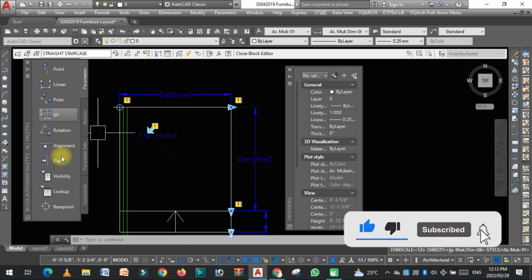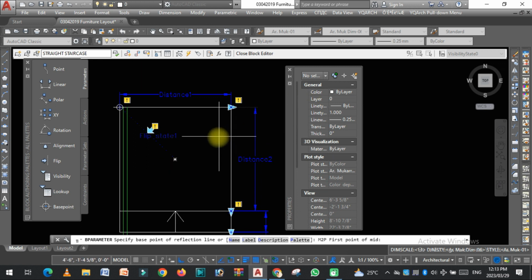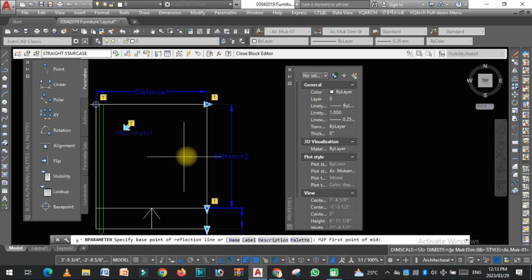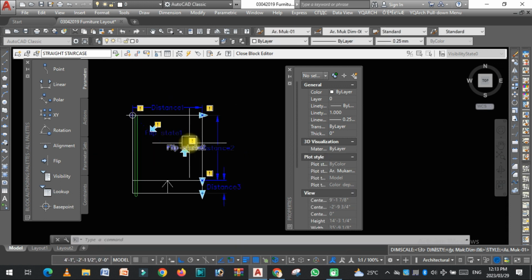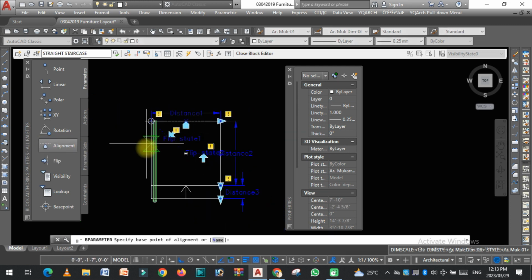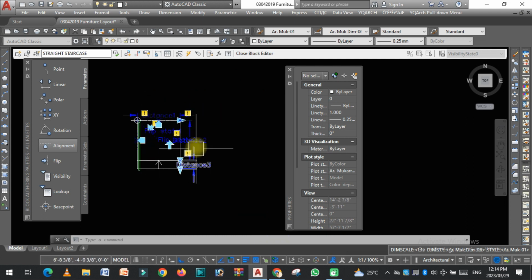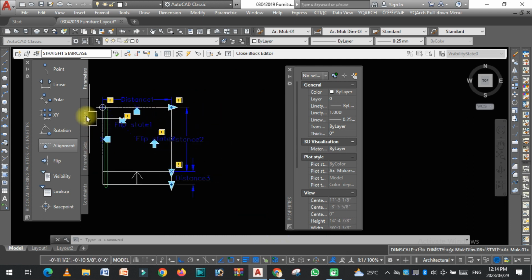Now again flip, type M2P, center point, this point, and then again the first point, and click here. Now click on the alignment, click in the center, OK. Click on the alignment, click here, OK. So now go to the action.